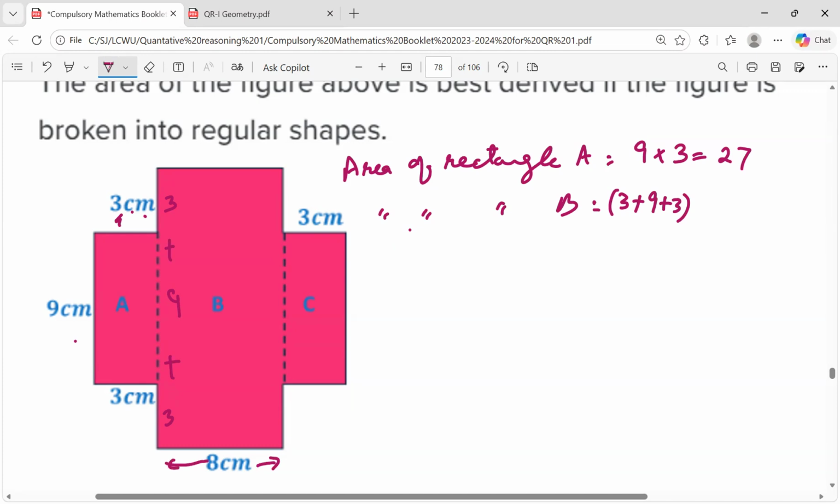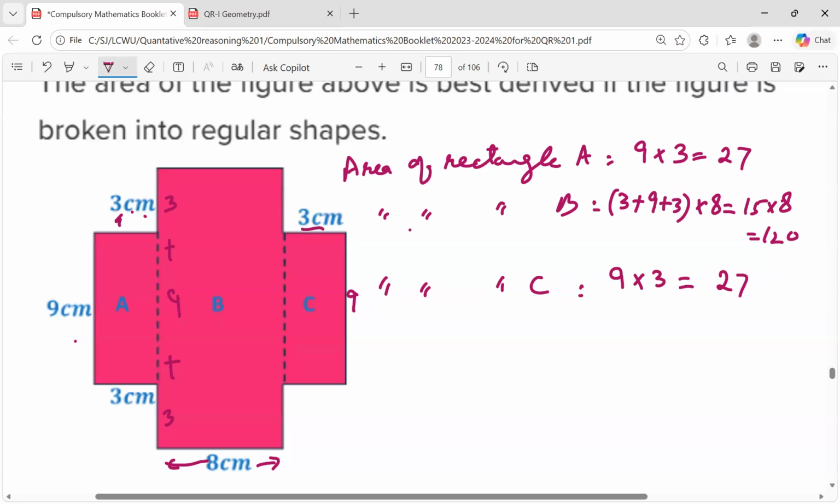Okay? So it is multiplied by 8. So this is what? 3 plus 9 plus 3 equal 15 multiplied by 8. Okay? I hope that it is clear. This will be 5 8s are 40, and 1 8 is 8, and 120. Now area of rectangle C. Its height is 3 centimeter. Its width is 3 centimeter and height is 9 centimeter. So it will be again 9 multiplied by 3 equal to 27.